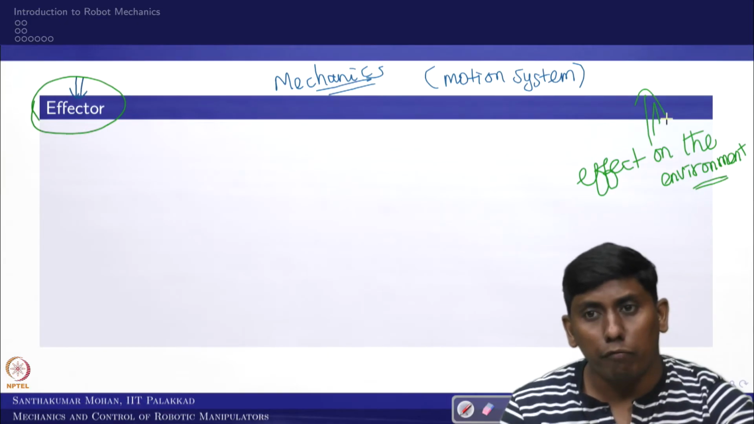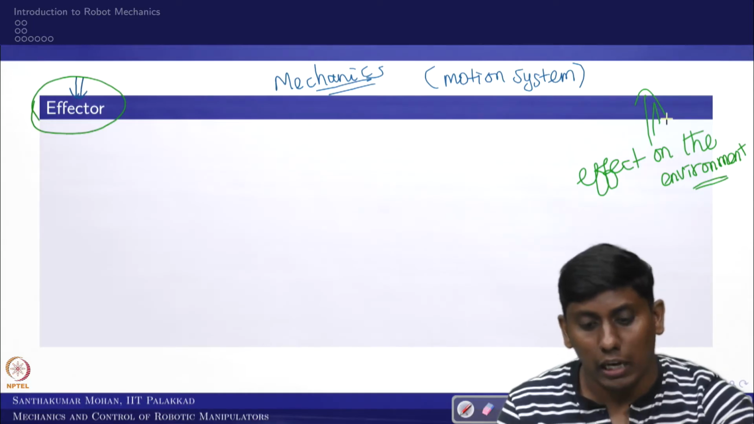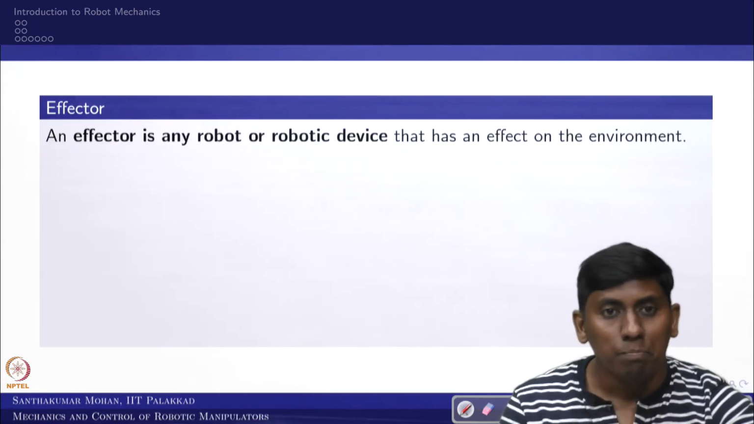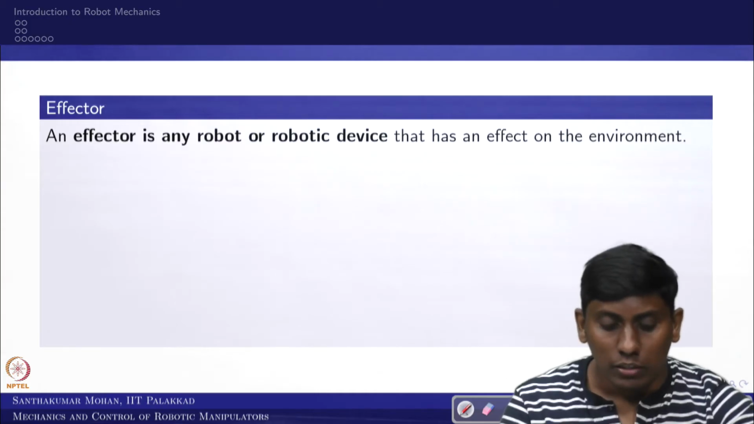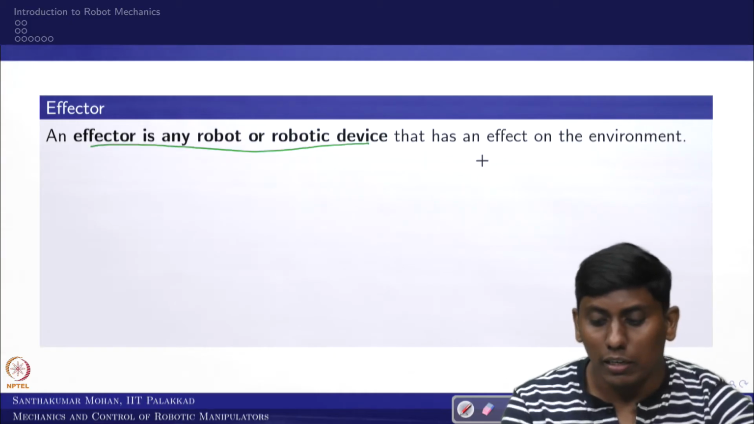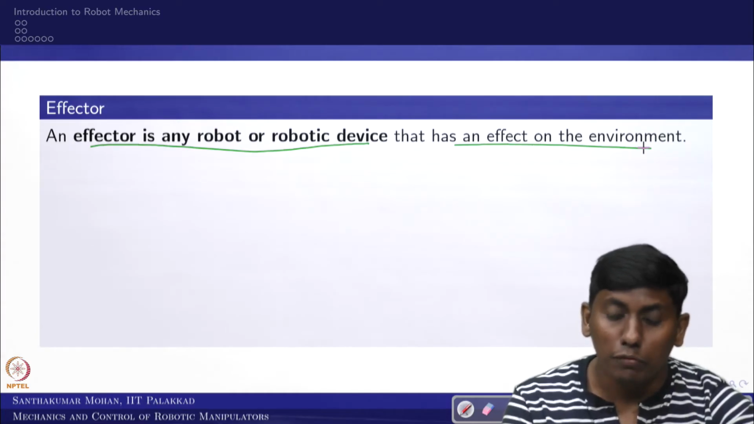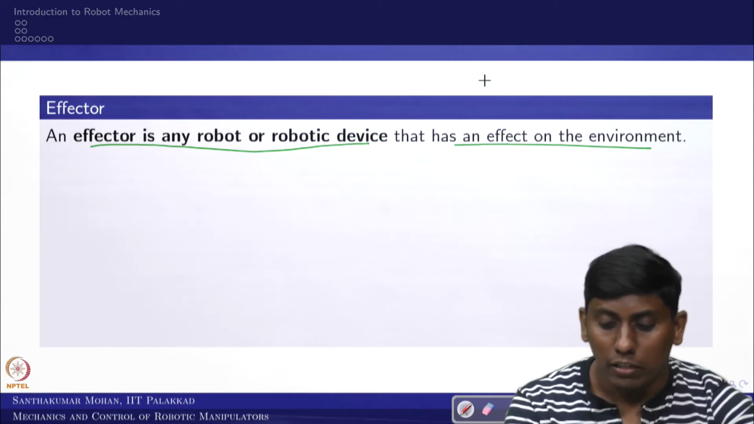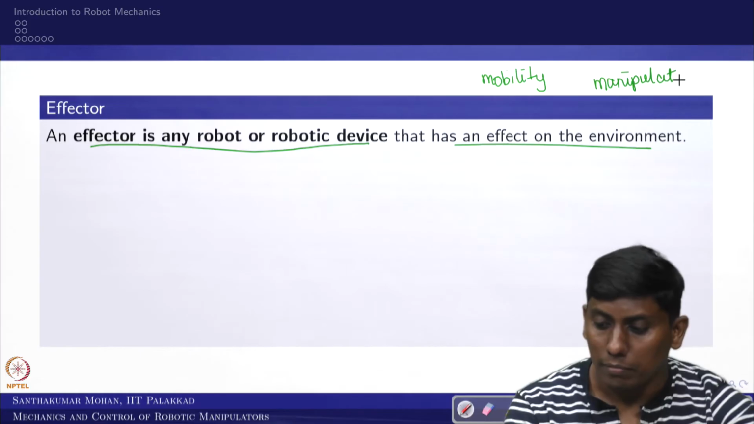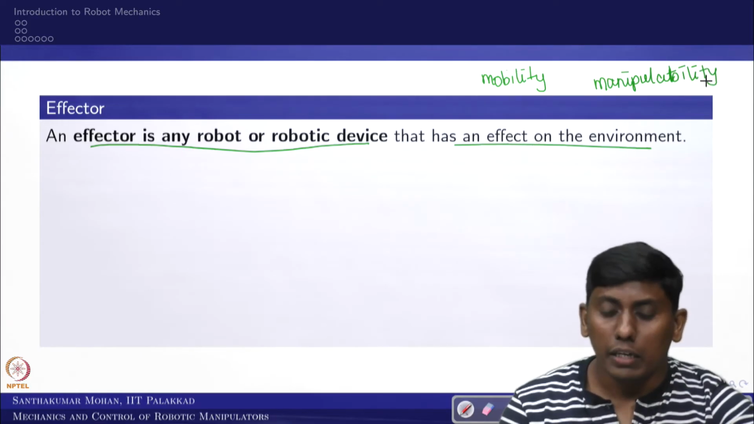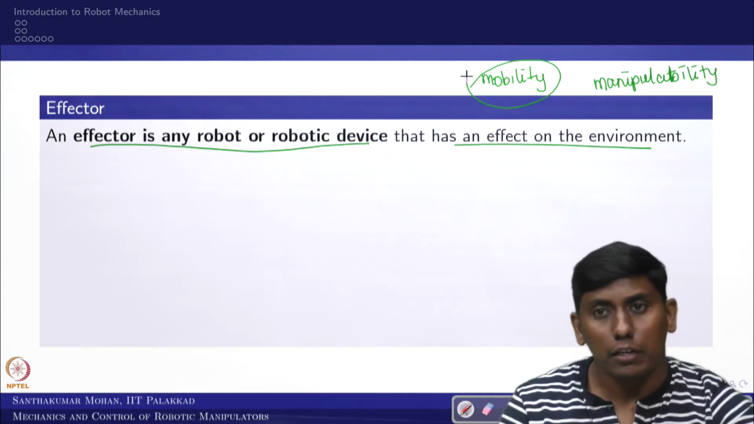Based on the effect on the environment, the effector can be further classified. That is what we are going to see, and that is very important for us. For example, this is the definition I mentioned, that it has an effect on the environment. Now the effect on the environment can create two kinds of action. One is mobility, and the other is manipulability.